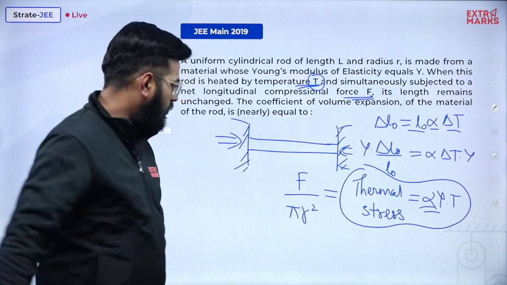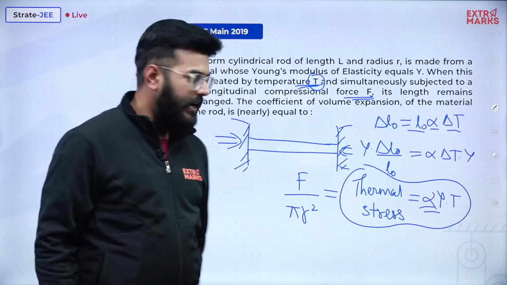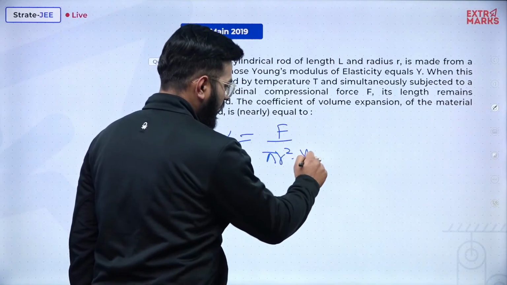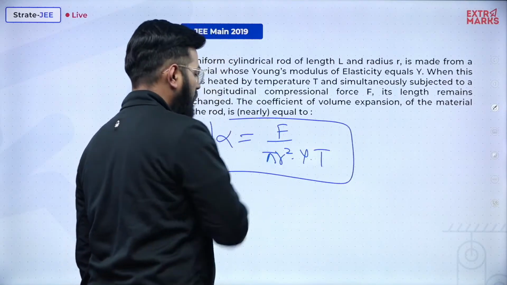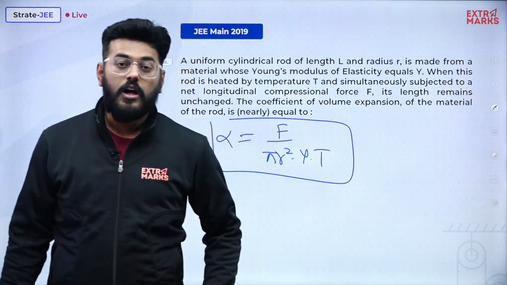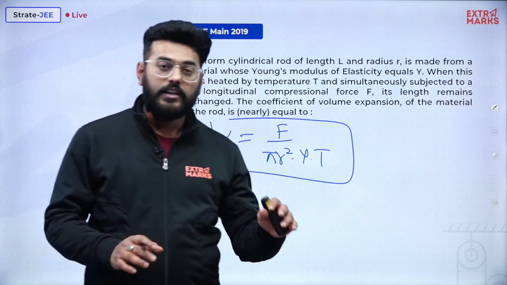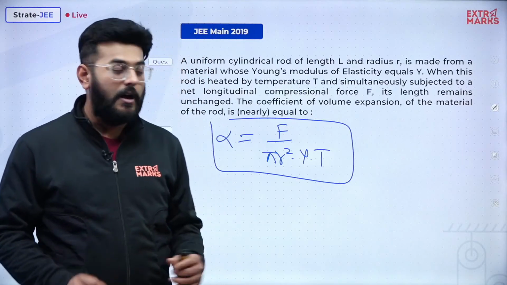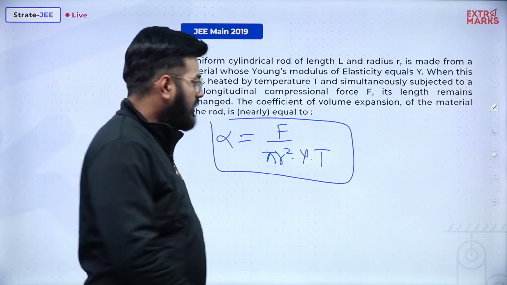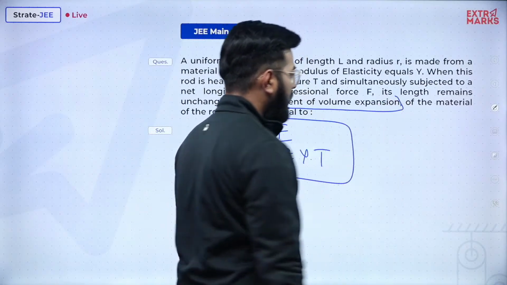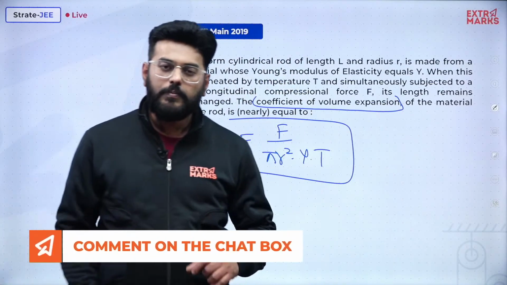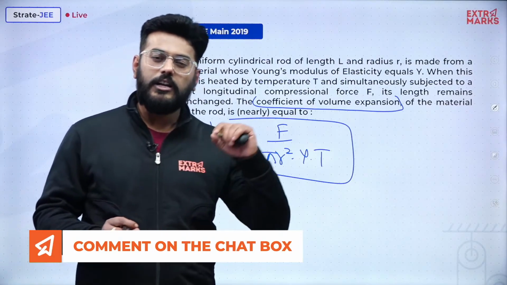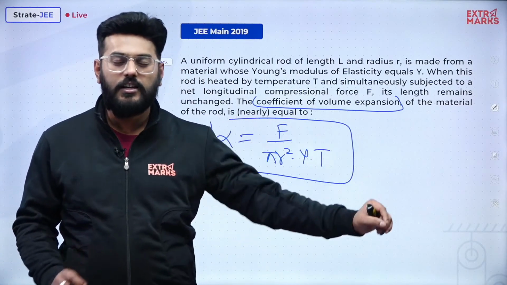So alpha will turn out to be F upon pi r square into Y into t. And here we are, we have found the result. This is the coefficient of linear expansion. But what they are asking about is the coefficient of volumetric expansion. Now, have you people ever related the coefficients of volumetric expansion, superficial expansion and linear expansion?